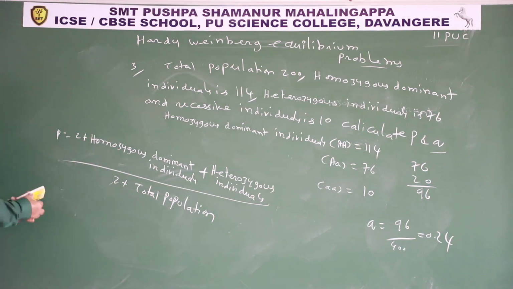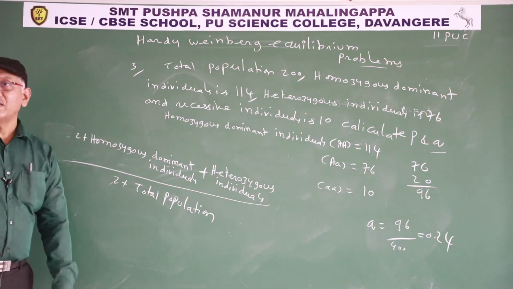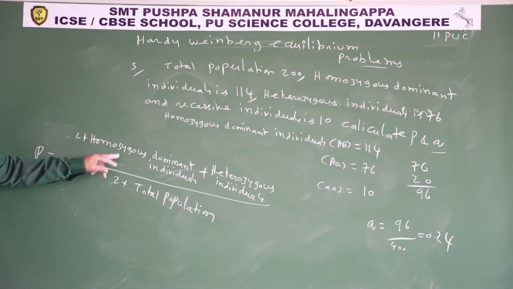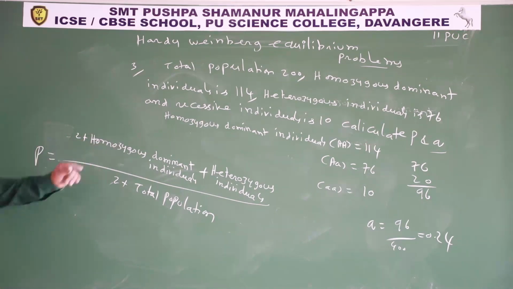So it is the formula to calculate P. P is 2 into homozygous dominant individuals plus heterozygous individuals divided by 2 into total population.